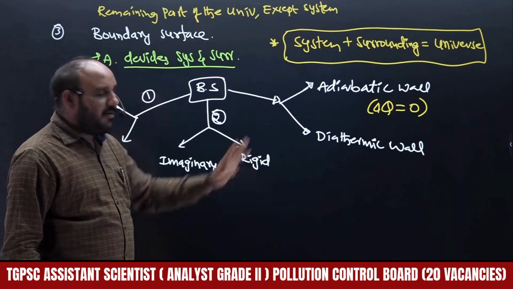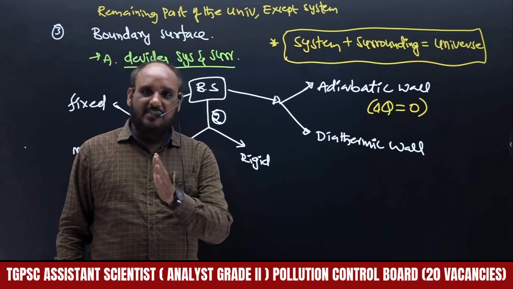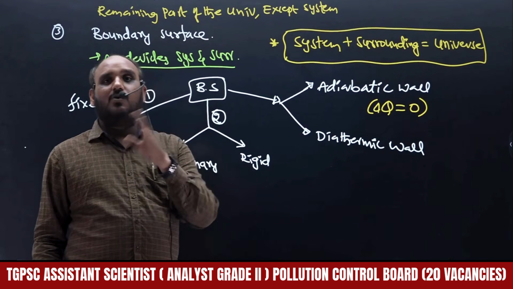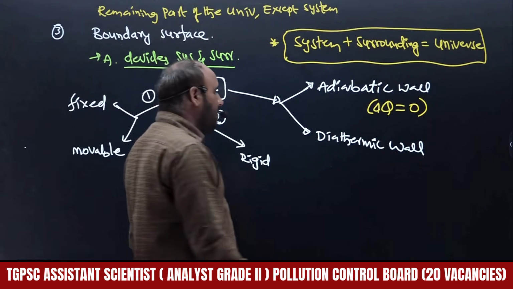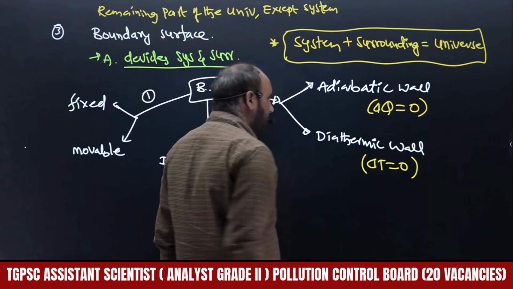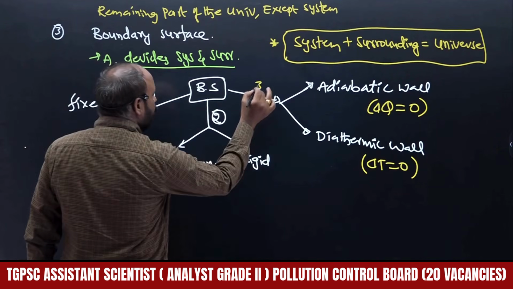Right? Diathermic wall means whatever wall we have to imagine or put between the system and surroundings that cannot allow the temperature to change. That means the change of temperature will be 0. Delta T will be 0. These are the three categories of boundary surfaces.